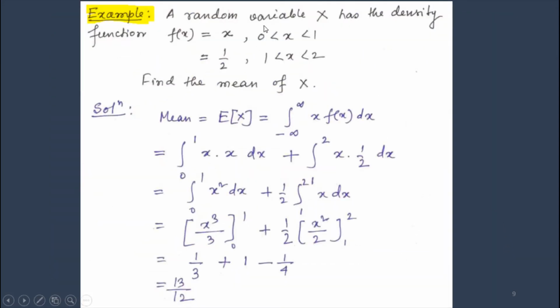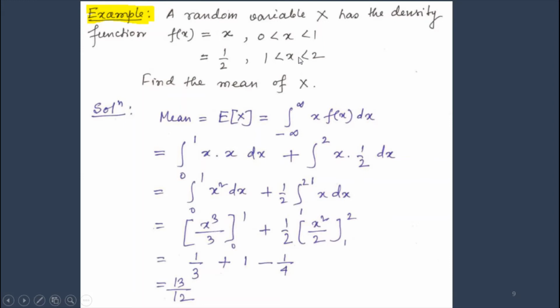Example: a random variable x has the density function f(x) equals x when 0 is less than x less than 1, and f(x) equals half when 1 is less than x less than 2. Find the mean of x. Mean is the expectation of x, which is the integral from minus infinity to infinity of x f(x)dx.